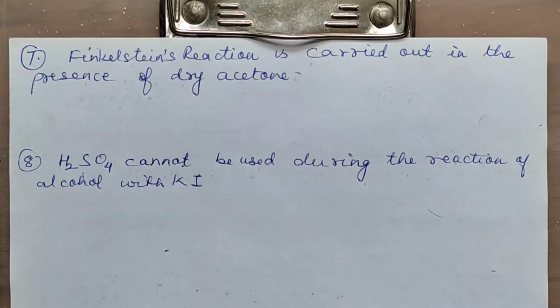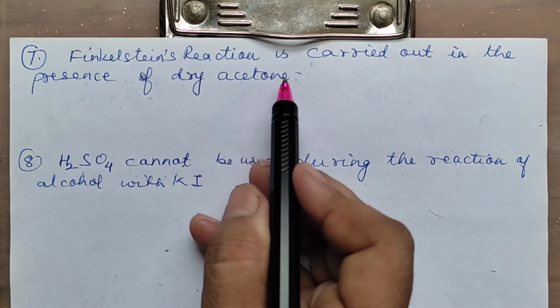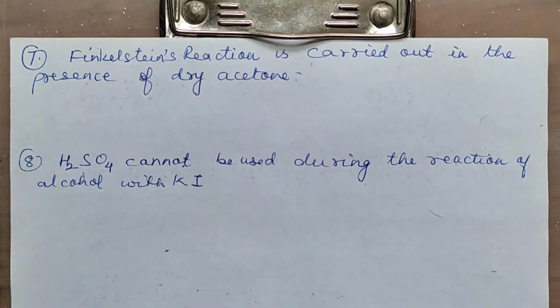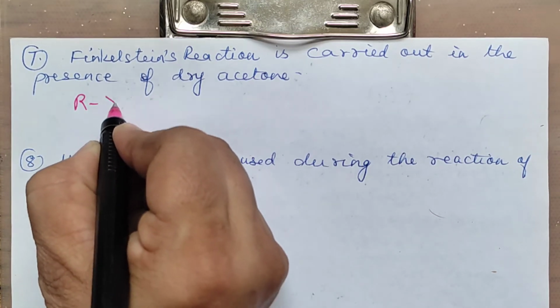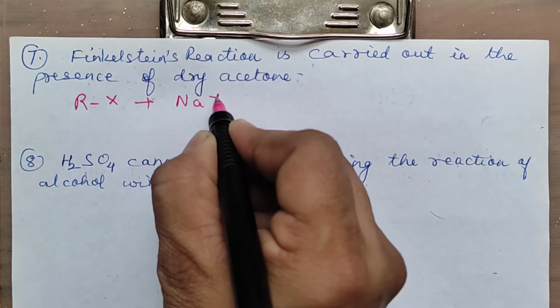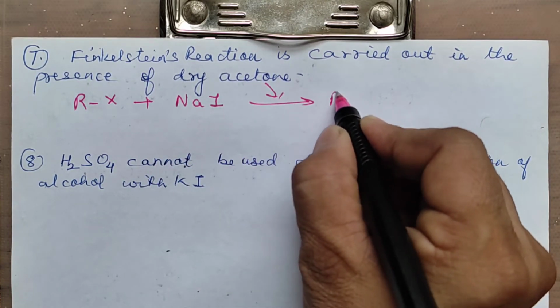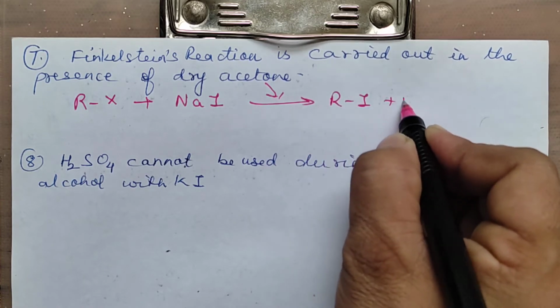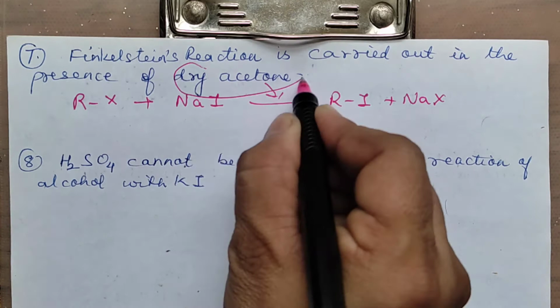Next question. Finkelstein's reaction is always carried out in the presence of dry acetone. For this, we should write what Finkelstein's reaction is. Chlorides and bromides are treated with sodium iodide, and you carry out the reaction in the presence of dry acetone. You get RI plus NaX. Now, why do we use this dry acetone?